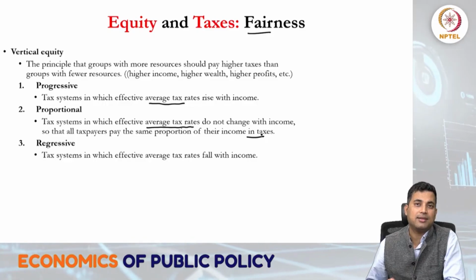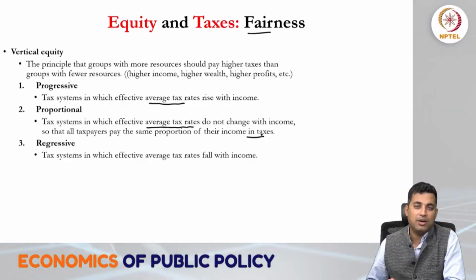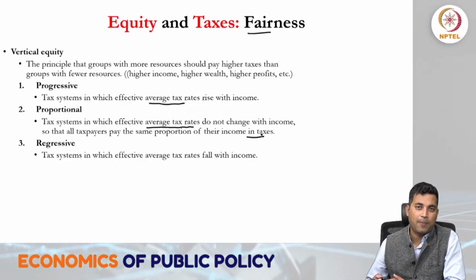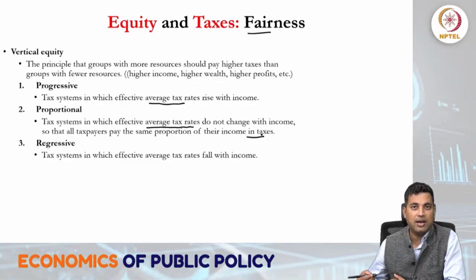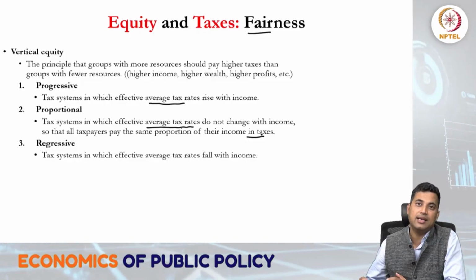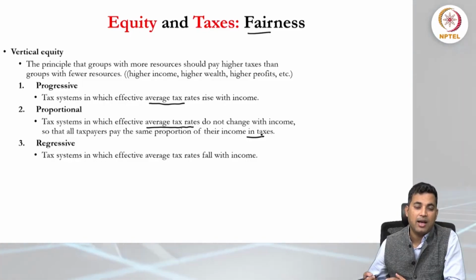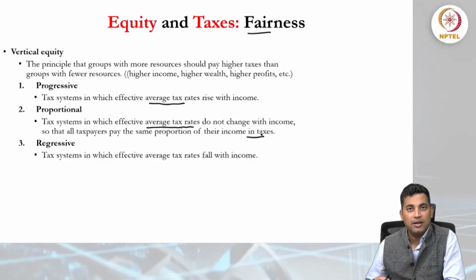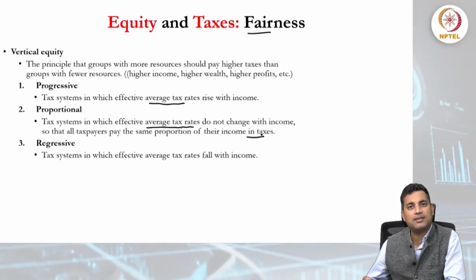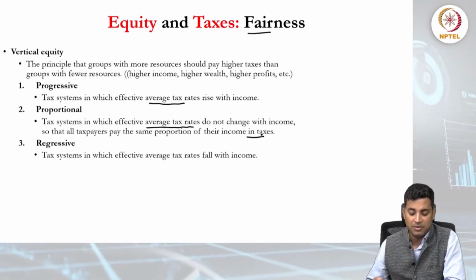Here is the example we spoke about, total government expenditure. Total G will be equal to capital T, where T is the total tax revenue, and capital N is the total number of population. We also discussed these examples in one of the previous lectures.